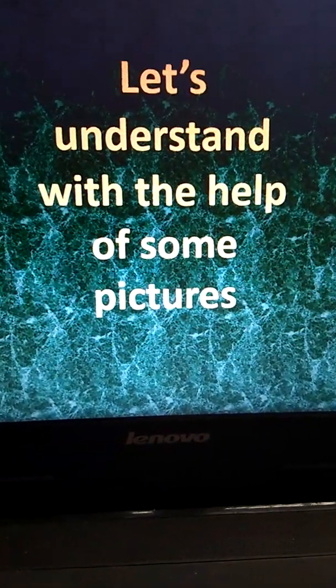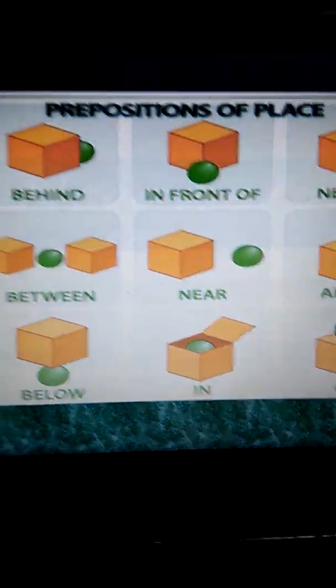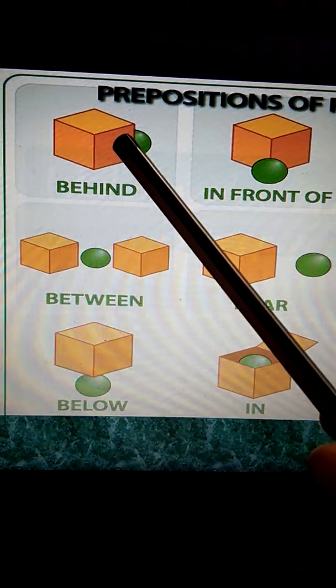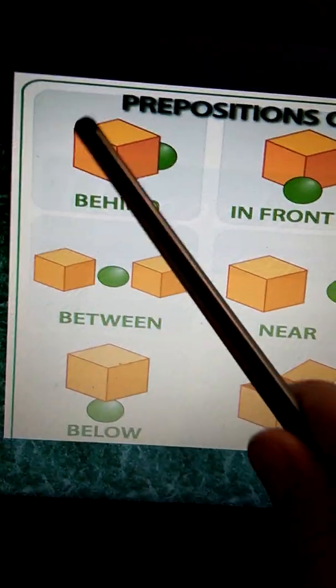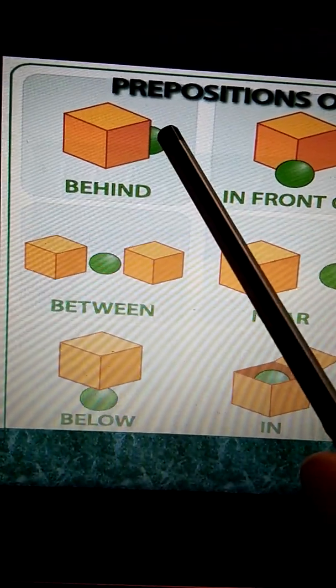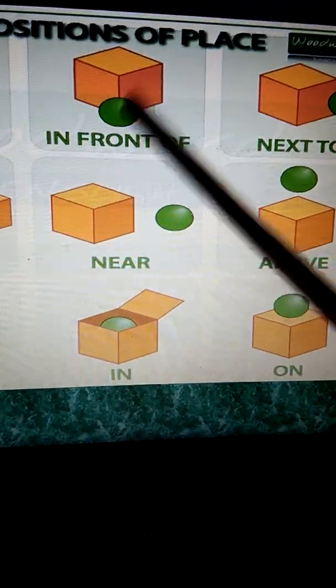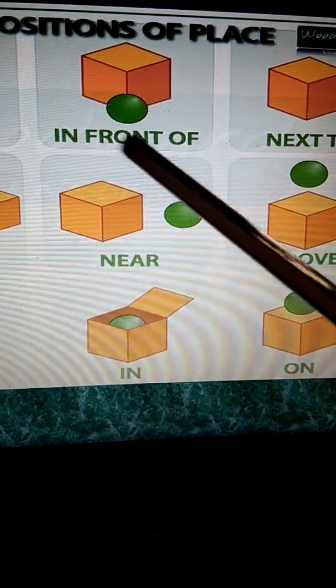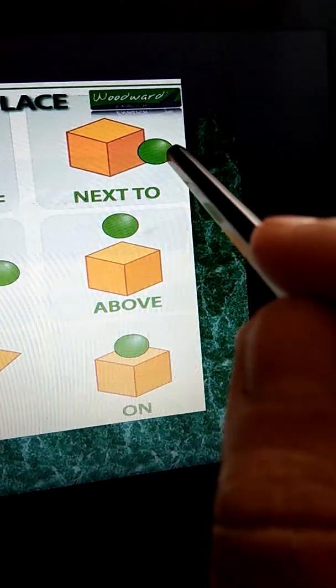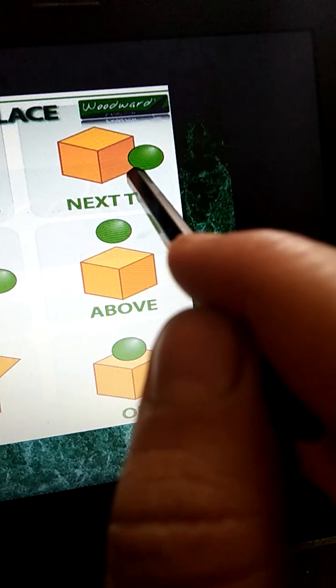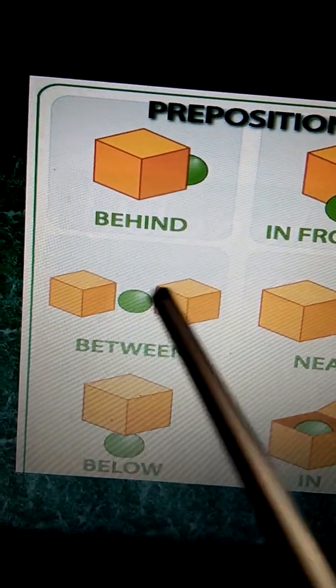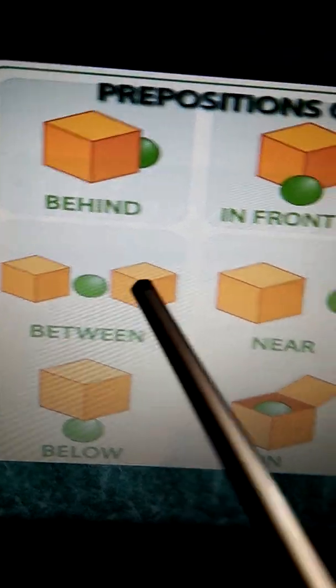Now let us understand with the help of some pictures. See, behind means this ball is behind, at the back of. In front means in the front of. Next to is another word for beside, we can say. Between means two things and in the middle.